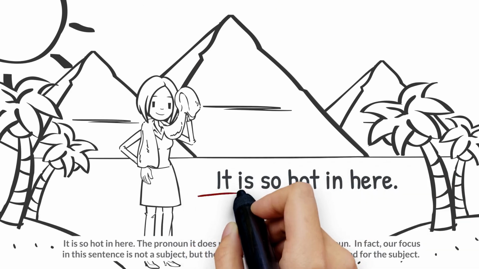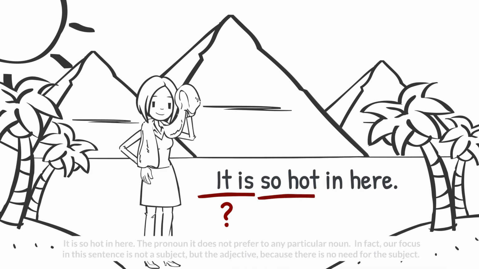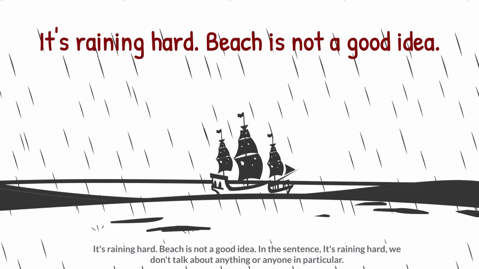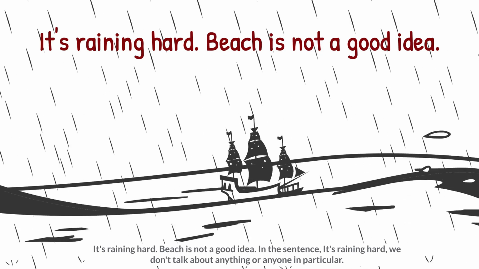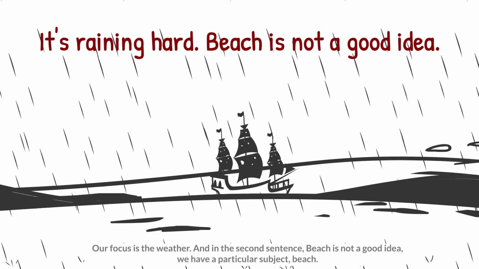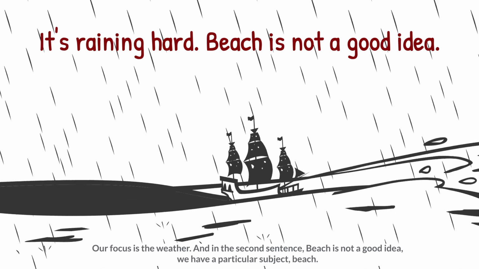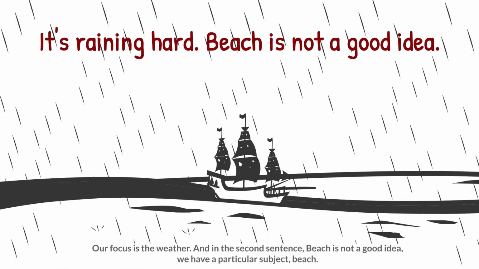The pronoun it doesn't refer to any particular noun. In fact, our focus in this sentence is not a subject, but the adjective, because there is no need for the subject. It's raining hard. Beach is not a good idea. In the sentence, it's raining hard, we don't talk about anything or anyone in particular. Our focus is the weather. And in the second sentence, beach is not a good idea, we have a particular subject, beach.